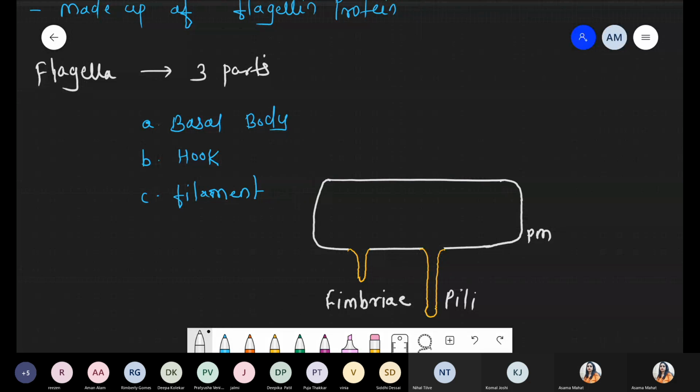Now we are talking about the third part, which is present on the outer side of the bacterial structure. It is the typical structure, nothing but the flagella. We are representing the total three parts of flagella: the basal body, then the hook-like structure, and the third one, the filament. I'm using three different colors to represent this.